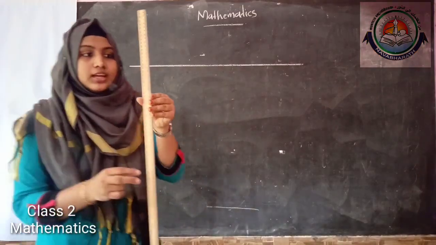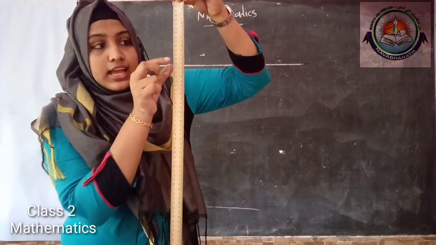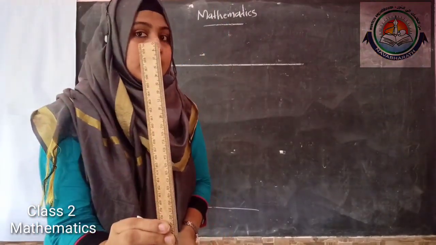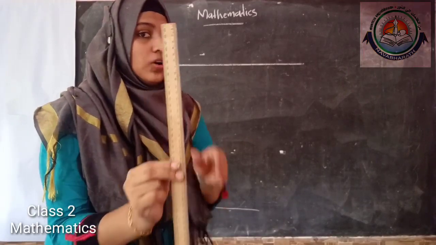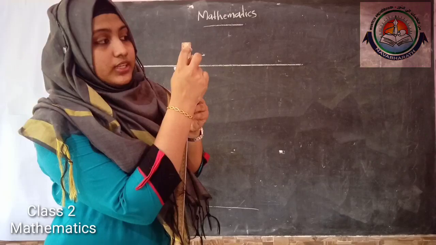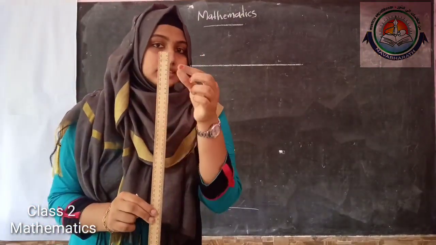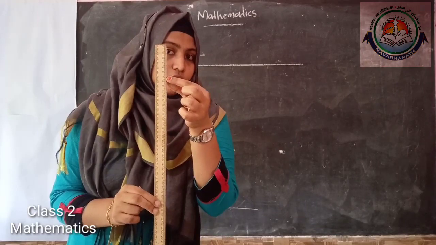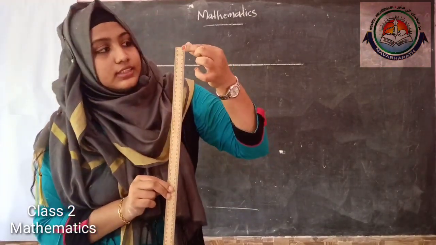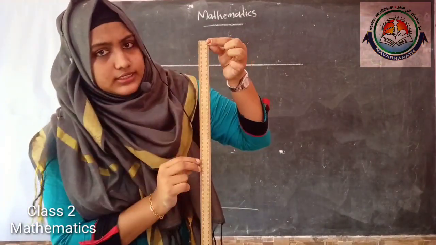In a ruler or a scale, we can see that the length between 0 and 1, and between 1 and 2 are equal, and 2 and 3, 3 and 4 are equal, and it is the length of my forefinger, isn't it?